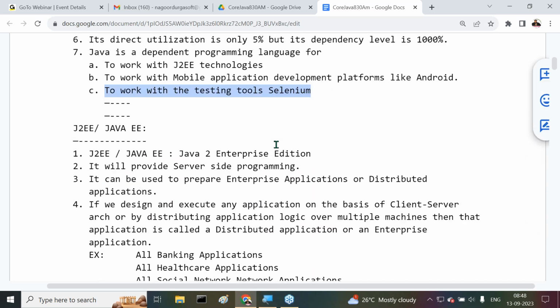Next one is J2EE. That part we have to understand. What is the meaning of this J2EE?